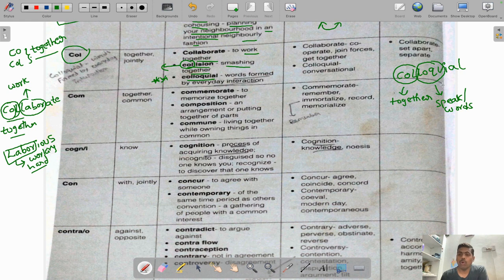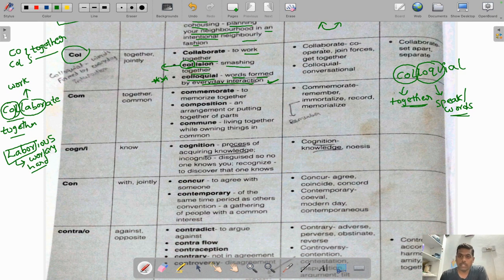If you combine this, colloquial means words together. So colloquial means words formed by everyday interaction. It is the literal meaning, but you can sense it like this. So grouping words together is also colloquial.